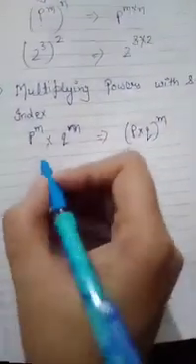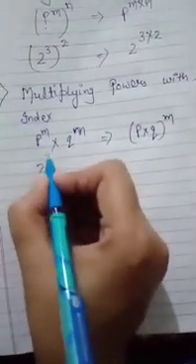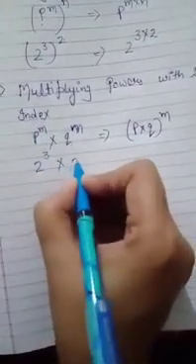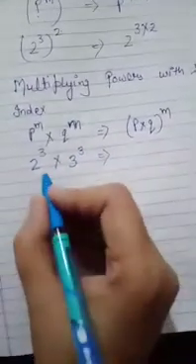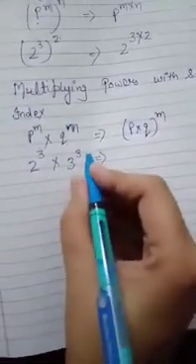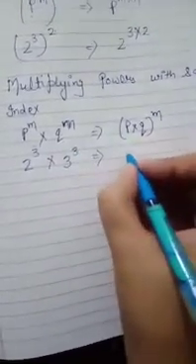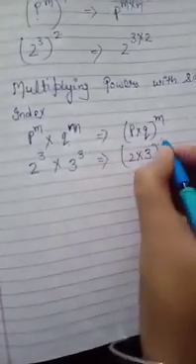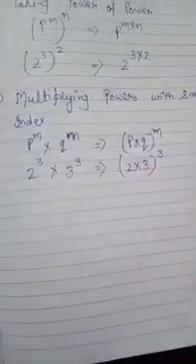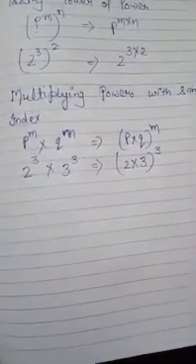If we write here 2 raised to power 3 multiplied by 3 raised to power 3, then we can write easily, see, bases are different but power or exponent is the same. We can write easily 2 multiplied by 3 raised to power 3. Clear?